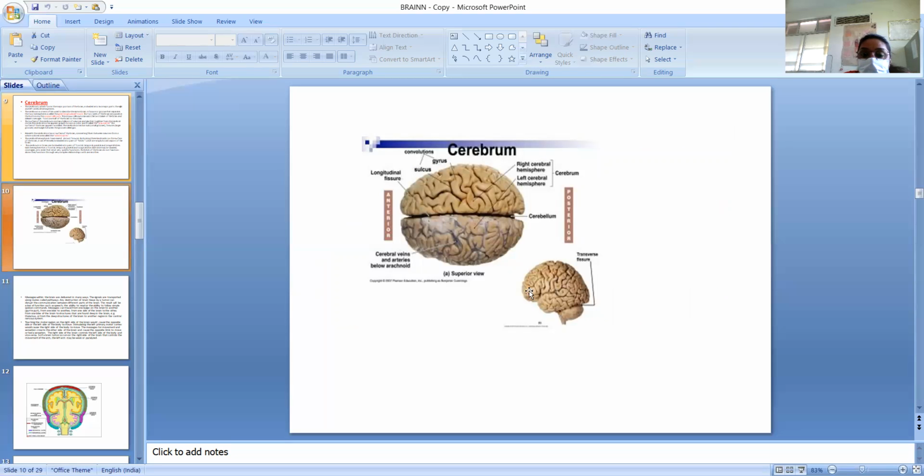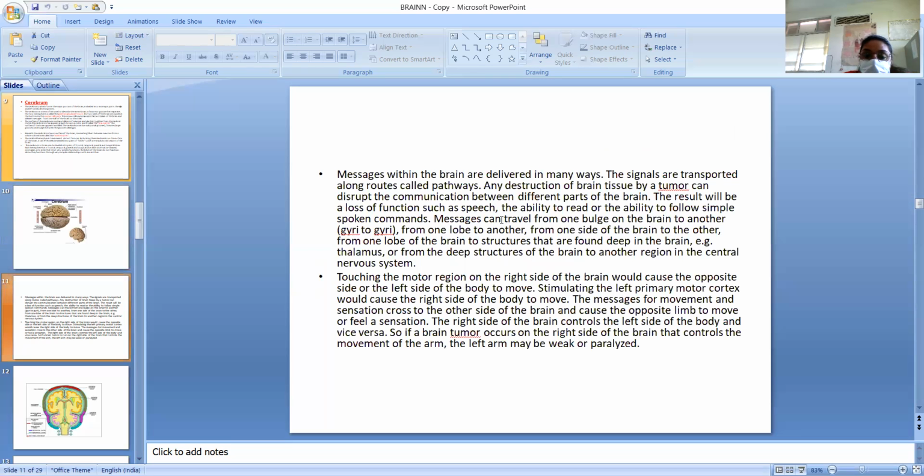So we can see here this is the cerebrum. These are the bulges, gyri, and these are the sulci, and this is the major groove, the cerebral fissure. Messages within the brain are delivered in many ways. The signals are transported along routes called pathways.